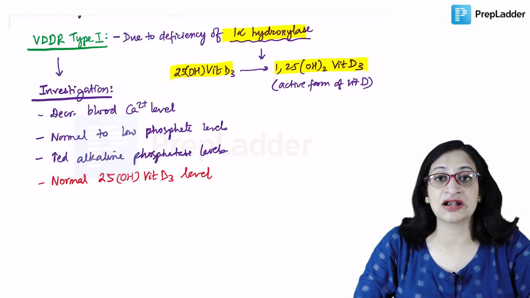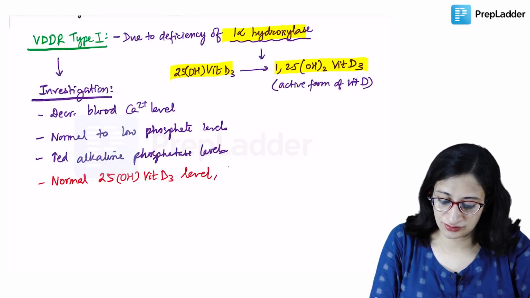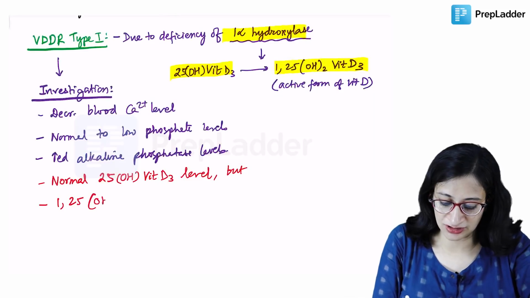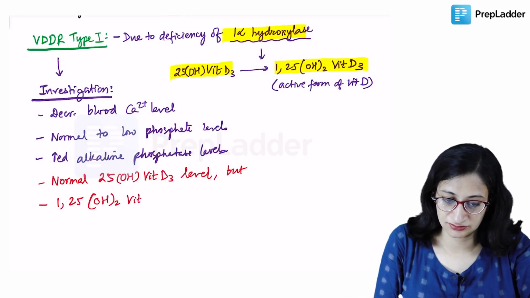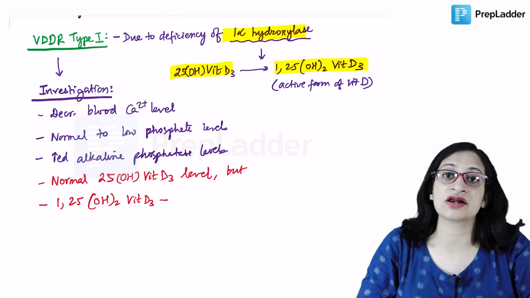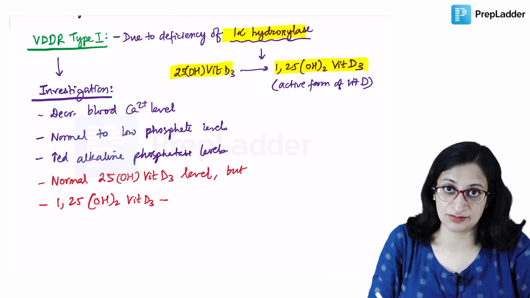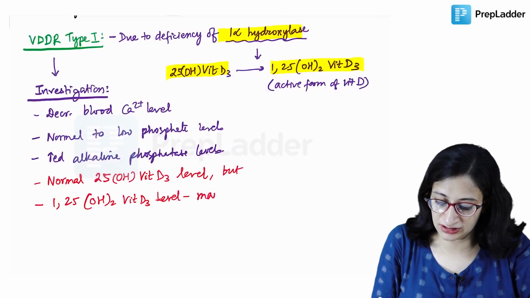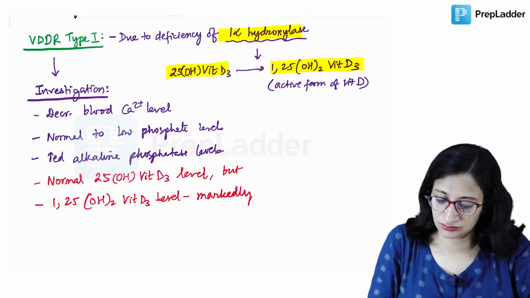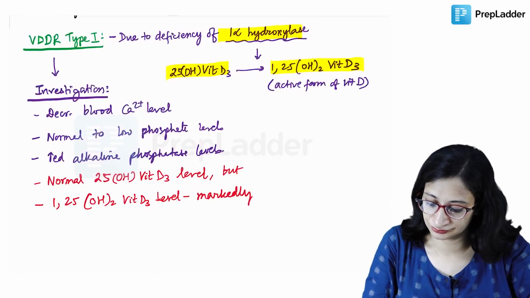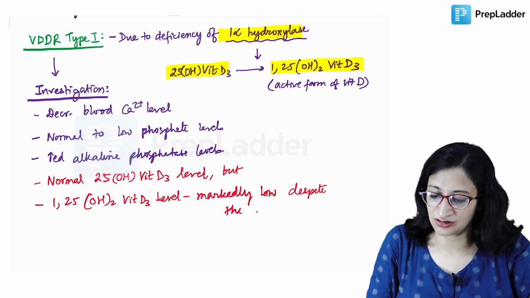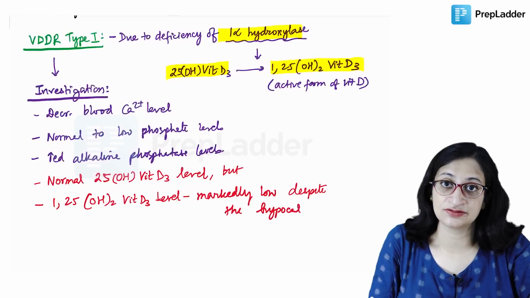But if you do the 1,25-dihydroxy vitamin D3 level, this will be markedly low despite the hypocalcemia. Okay. So this level will be markedly low despite the hypocalcemia. All right.